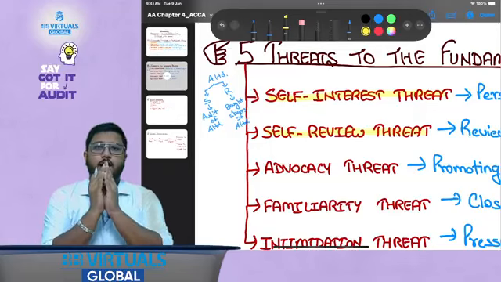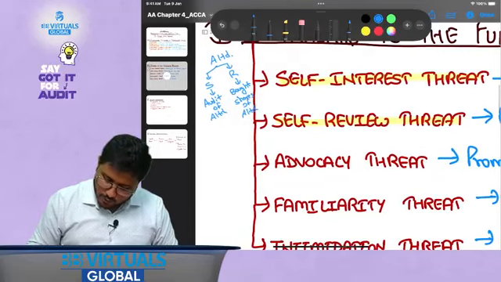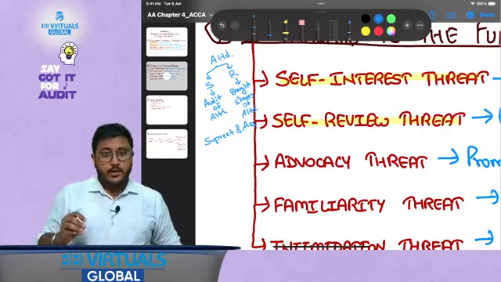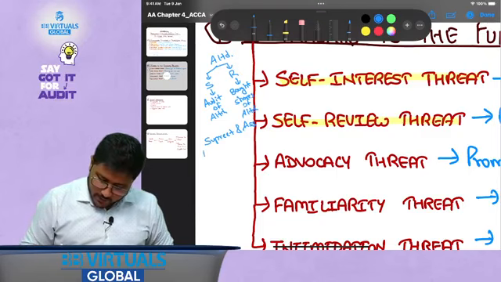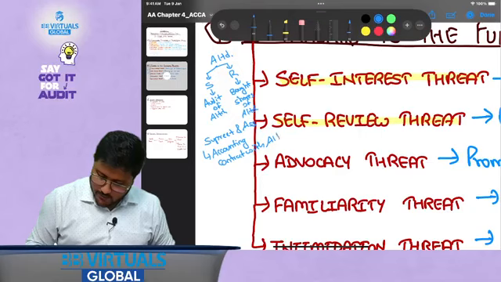For example, I have a company by the name Supreet and Associates. Now in this particular case, Supreet and Associates have the accounting contract with A Limited, plus Supreet and Associates are also the auditors of A Limited.